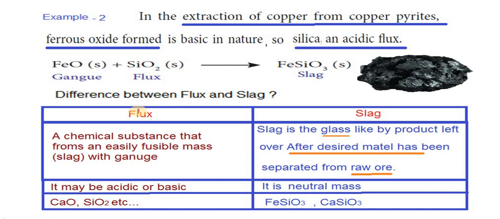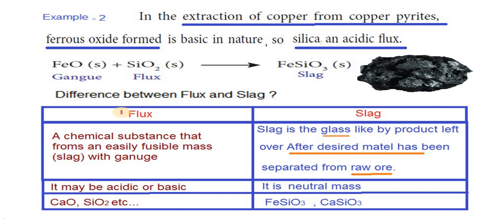What is flux? A chemical substance that forms an easily fusible mass, slag, with gangue. What is slag? Slag is the glassy-like byproduct left over after the desired metal has been separated from raw ore. Flux may be acidic or basic. Slag is a neutral mass.